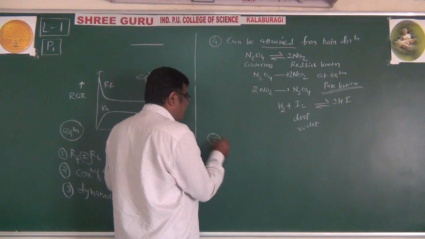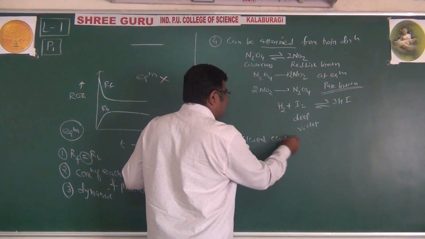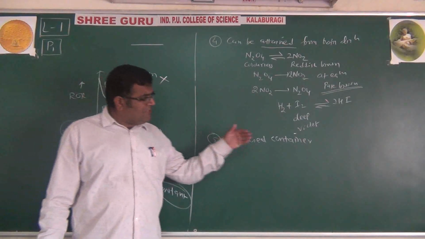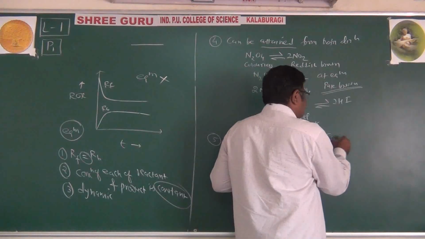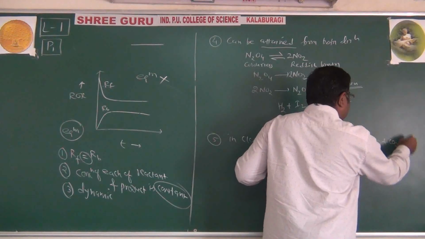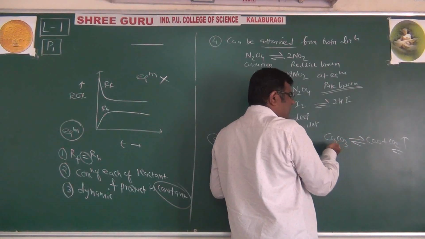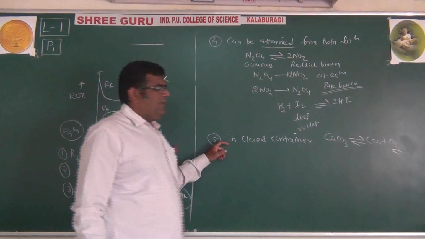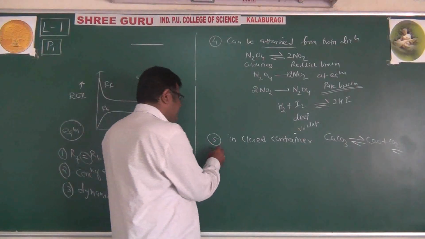The fifth one: it is attained only in a closed container. We already know this because otherwise the products are allowed to escape. Calcium carbonate gives CaO plus CO2. If this CO2 is allowed to escape, it will not form calcium carbonate again. That's why the reaction should be carried out in a closed container.